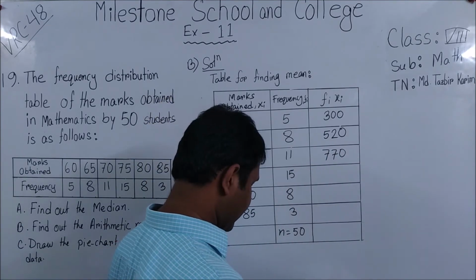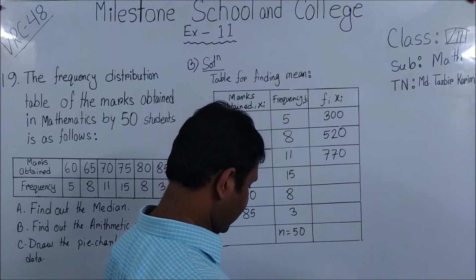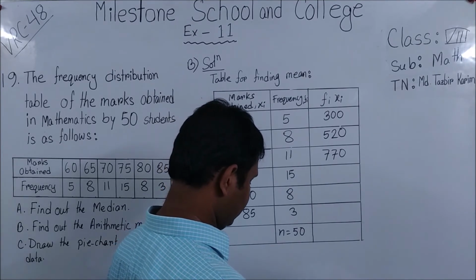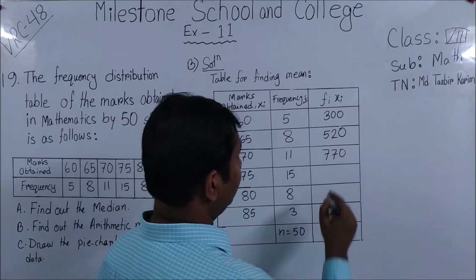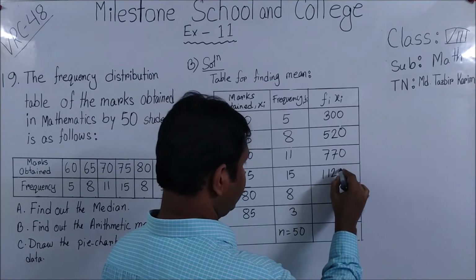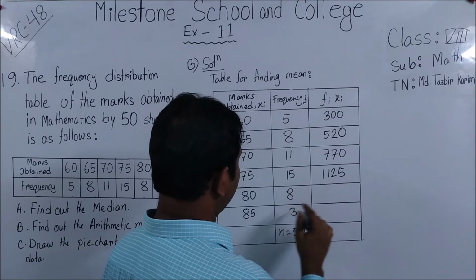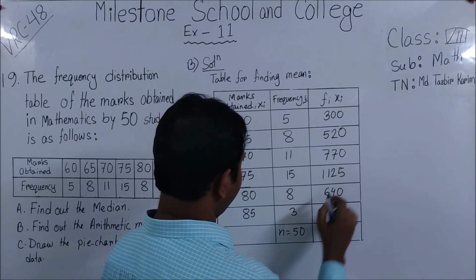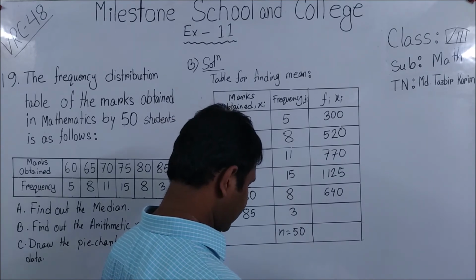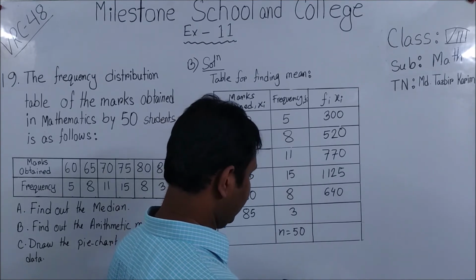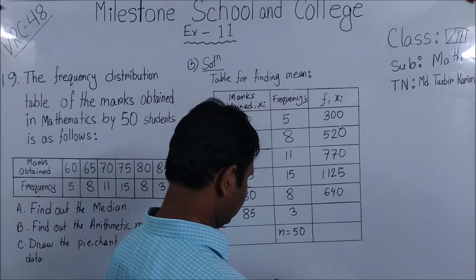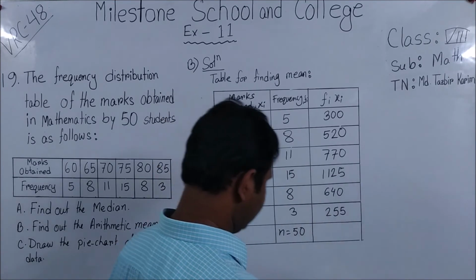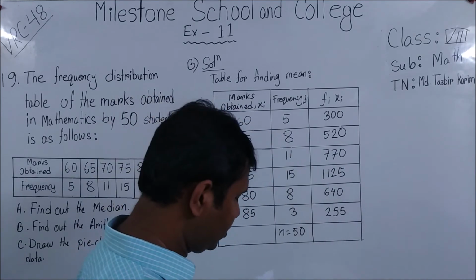If you multiply 75 into 15, you will get 1125. If you multiply 80 into 8, you will get 640. If you multiply 85 into 3, you will get 255.